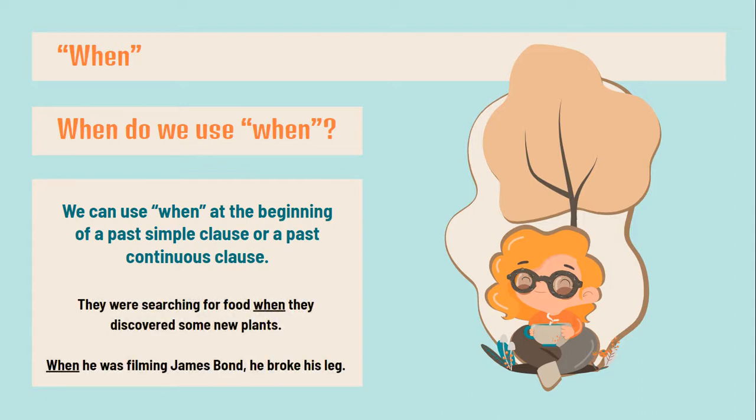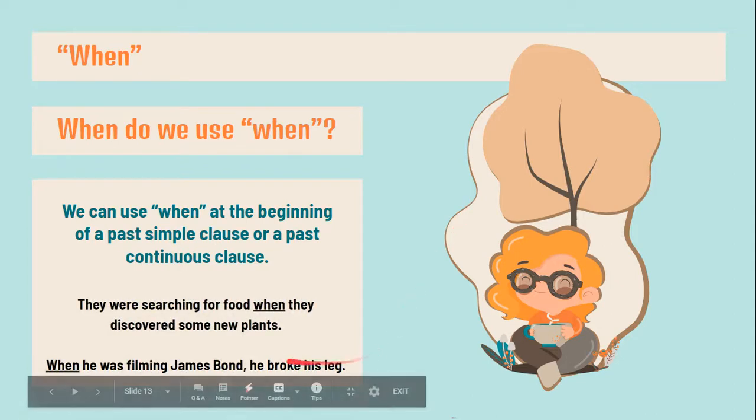For example, they were searching for food when they discovered some new plants. This when introduces the new clause. It introduce la nueva cláusula. And when he was filming James Bond, he broke his leg. Again, introducing the clause.